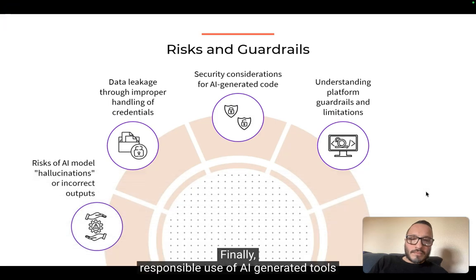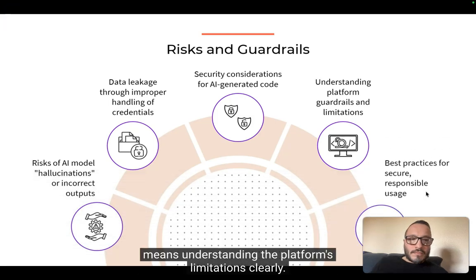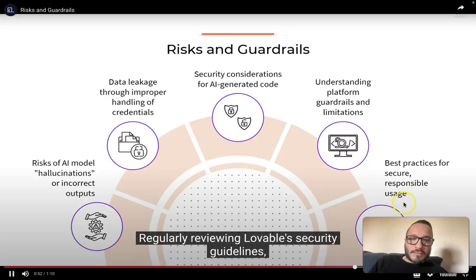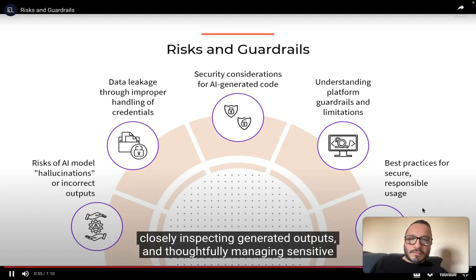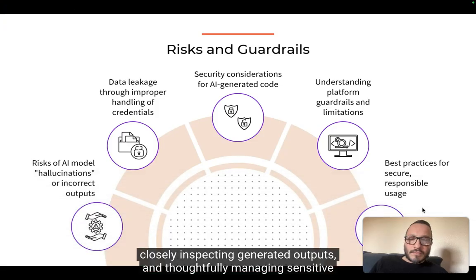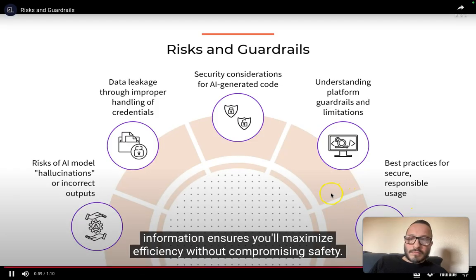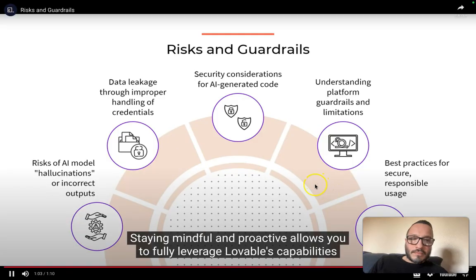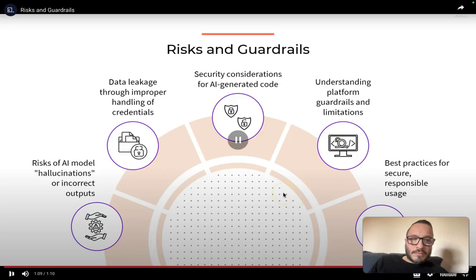Finally, responsible use of AI-generated tools means understanding the platform's limitations clearly. Regularly reviewing Lovable's security guidelines, closely inspecting generated outputs, and thoughtfully managing sensitive information ensures you'll maximize efficiency without compromising safety. Staying mindful and proactive allows you to fully leverage Lovable's capabilities safely and confidently.